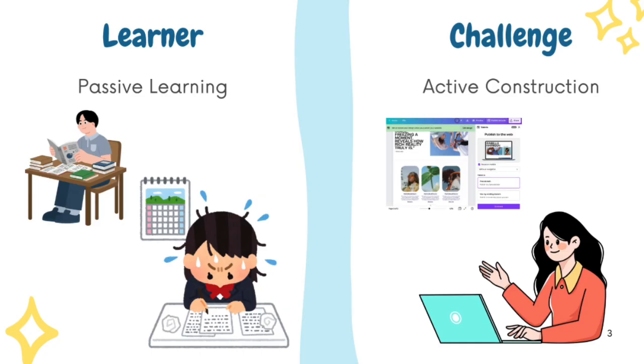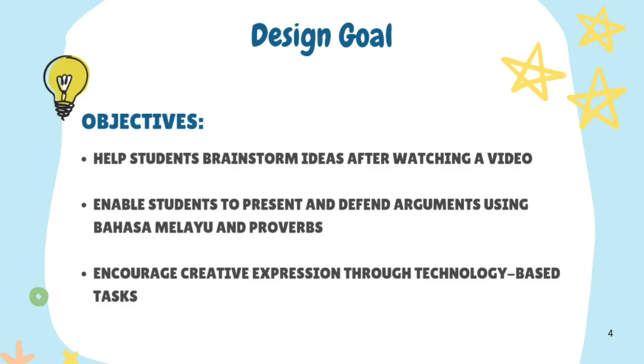In this lesson, we move from passive learning to active learning, in which students are not just going to watch or listen, but actively think, discuss, and create. We also include challenges to help students construct their own understanding. Our design goal is to help students brainstorm ideas after watching a video. It can also enable students to present and defend their arguments using Bahasa Melayu and proverbs. It also encourages creative expression through technology-based tasks.